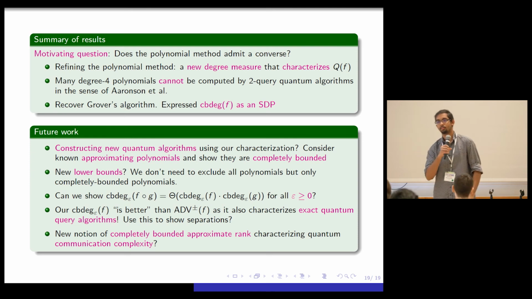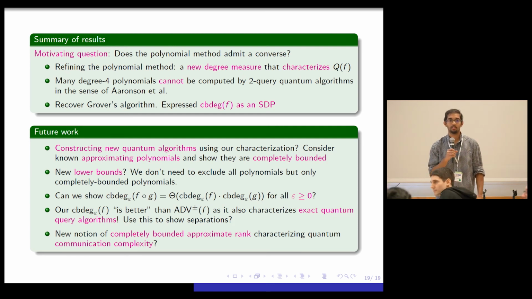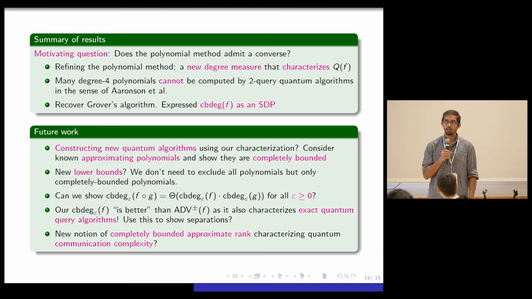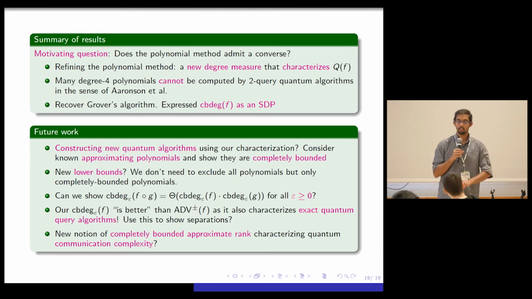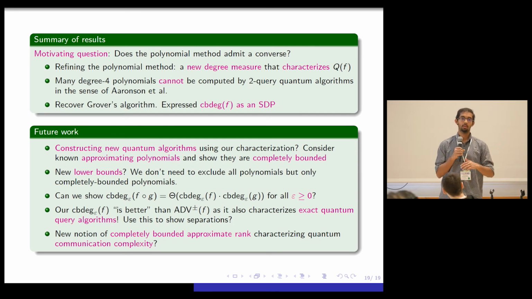Okay, so one more short question. Does the completely bounded degree give you an actual algorithm, or does it just prove the existence? It right now proves the existence, but we're actually trying to come up with one. So the point is we have to go back to this result in C-star algebra and we have to extract the unitaries out of it. And we are able to do it sometimes, but in general, we don't have an explicit algorithm. It gives you the existence of an algorithm.